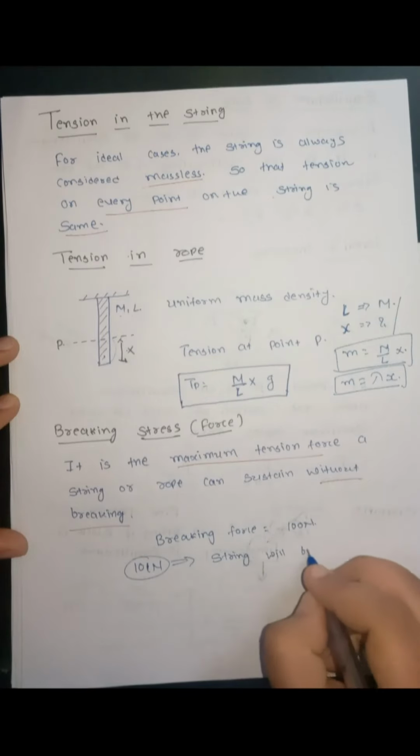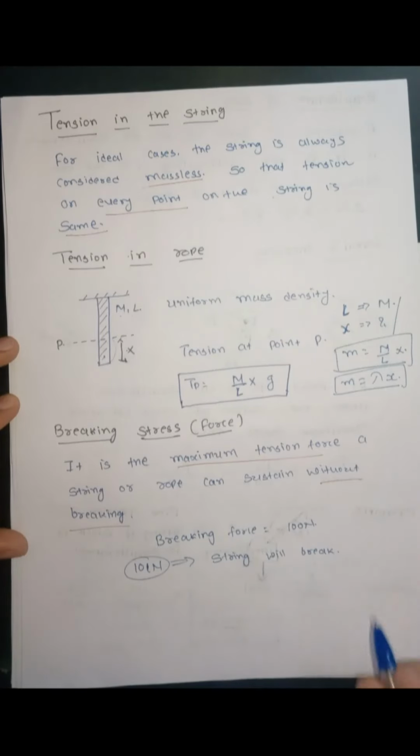So the rope will not break till the value of 100 Newton force is applied. But at the moment 101 Newton force is applied, the string will break. So let us see some examples on breaking stress or breaking force of a string.